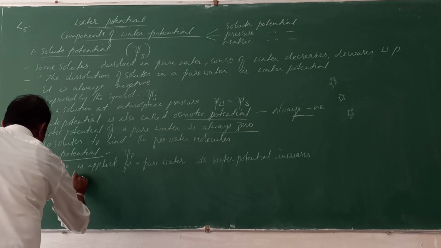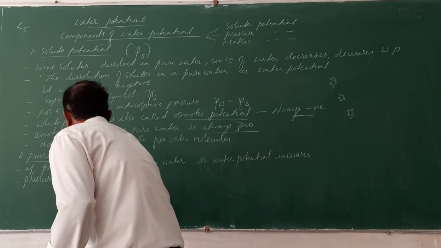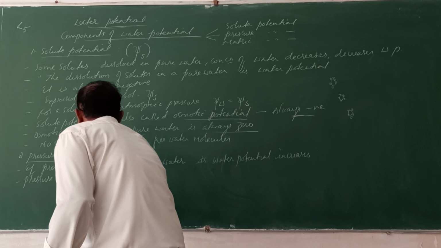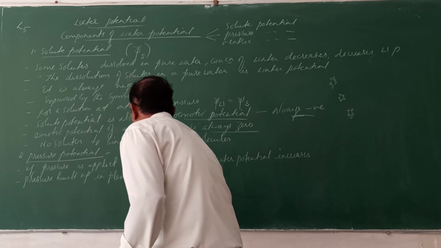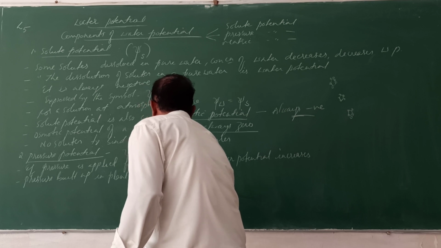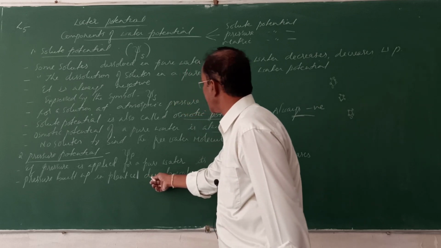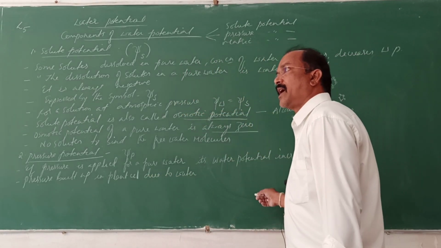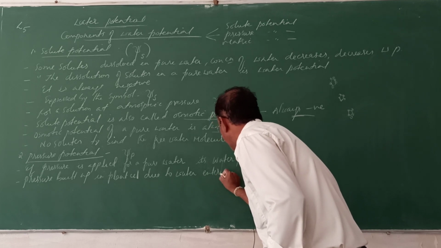So the pressure built up in a plant cell due to water entering into the cell.